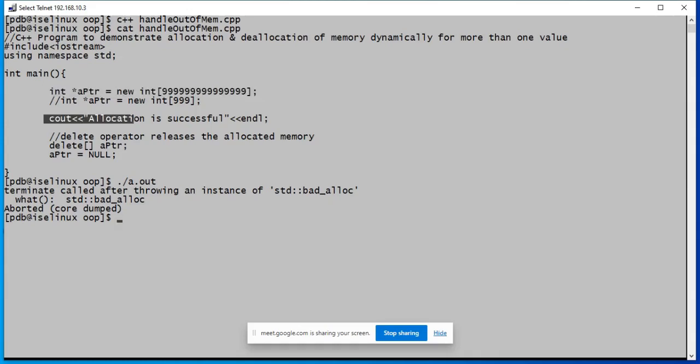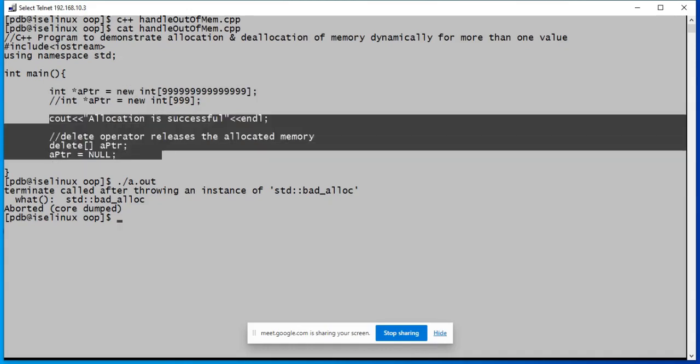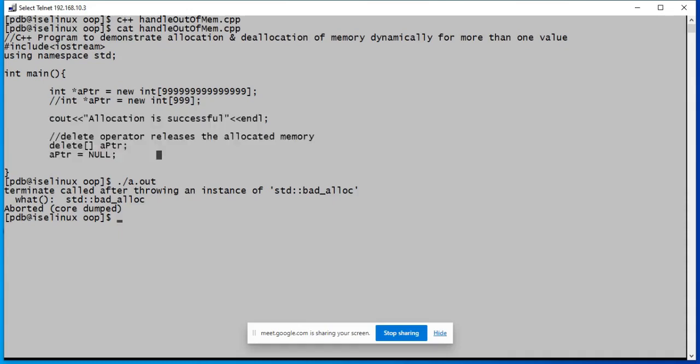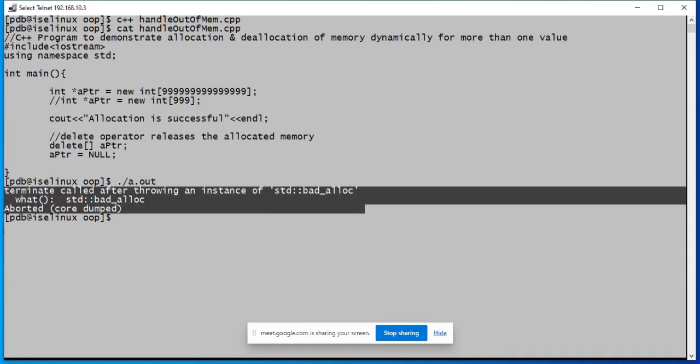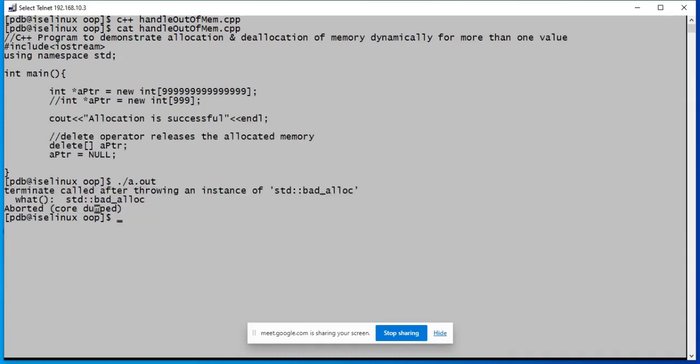This message is not printed. Why? Only when this is successful, only when it is able to return the address of the first block, only then you can get to execute further instructions, not otherwise. So this is what we have seen on the screen, and this is not desirable.